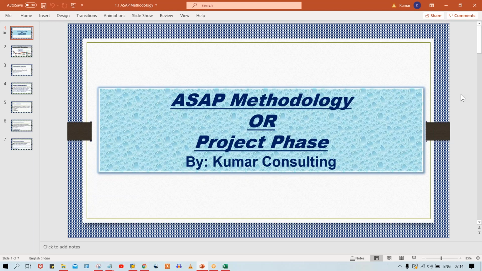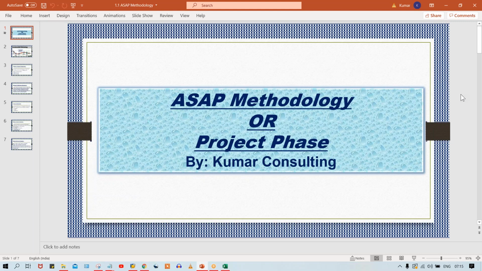So you people are the experts. And you are not the employees of Tata Motor. Why? Because you guys are employees of top IT companies, top consulting companies.